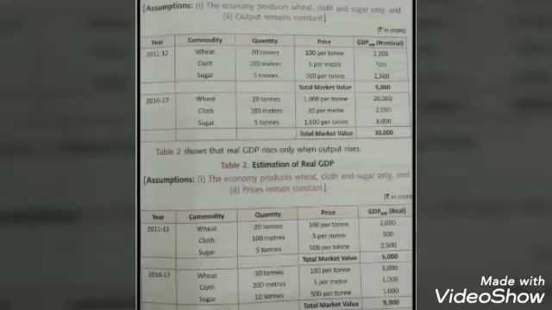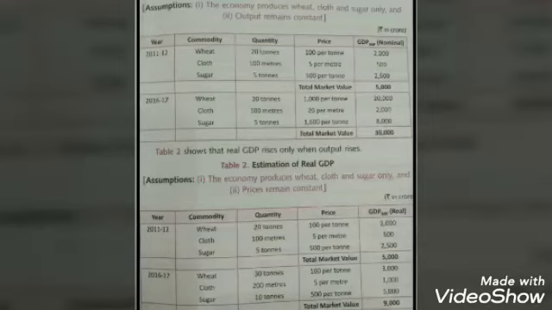Again three commodities, wheat, cloth and sugar. Now see, this time the quantity of wheat produced is 30 tons. Initially it was 20 tons. But the price remains the same, irrespective of the increase in quantity. Now, same price, 30 tons of the wheat is also sold at rupees 100 per ton. That comes to 3000. Then cloth, see, quantity has increased. Initially 100 meters was produced. Now 200 meters produced with the same price, rupees 5 per meter. And we get rupees 1000.